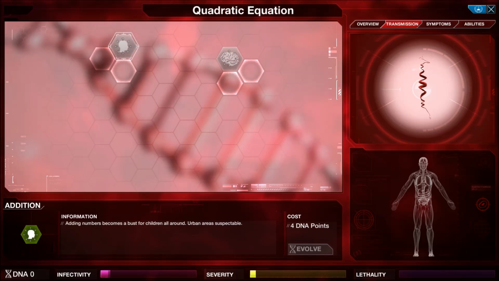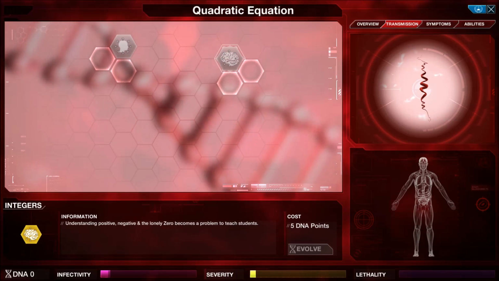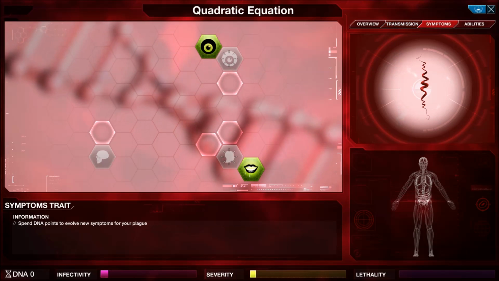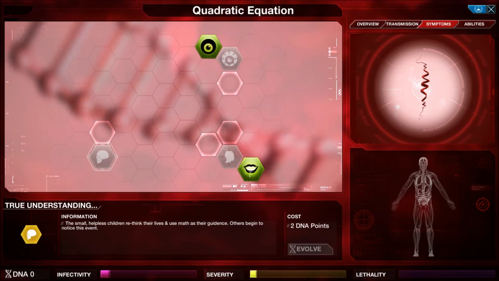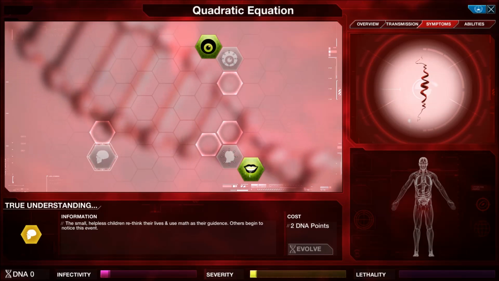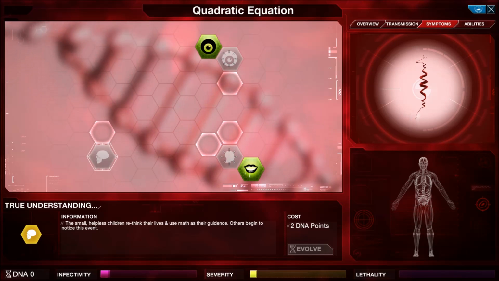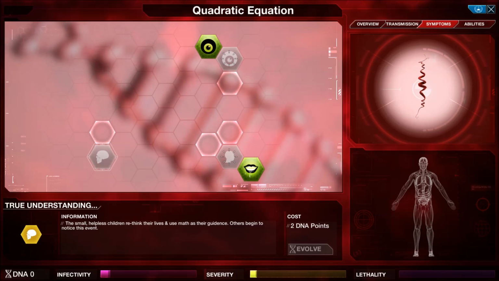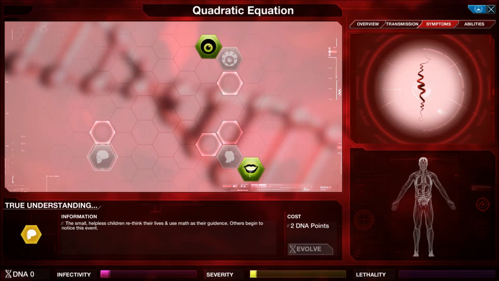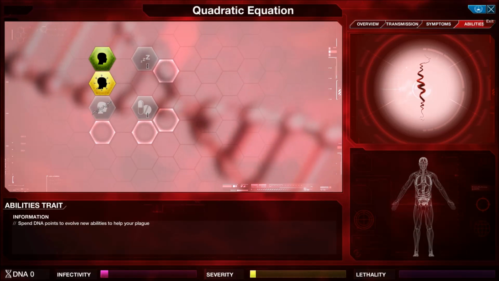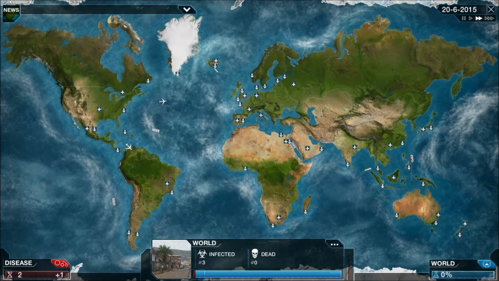What have we got here then? Addition and integers. Hang on, these are the transmission vectors. Symptoms: paranoia, headache, true understanding. The small, helpless children rethink their lives and use math as their guidance. Others begin to notice this event, and it decreases severity, not increases. This one is going to be a tricky one, I fear. But we'll see how we get on.